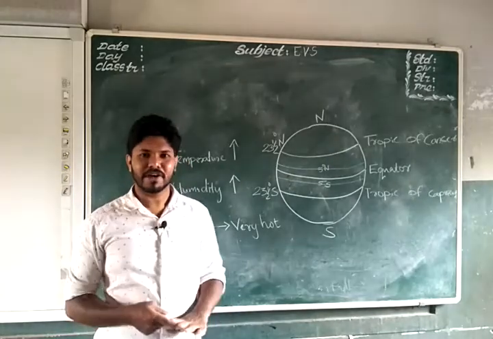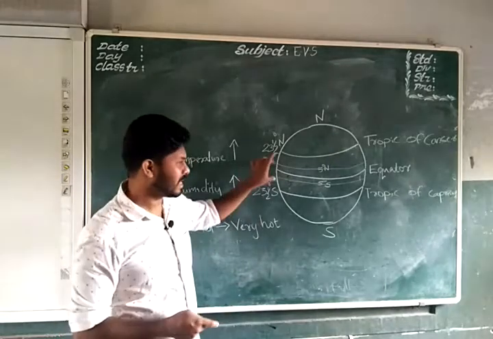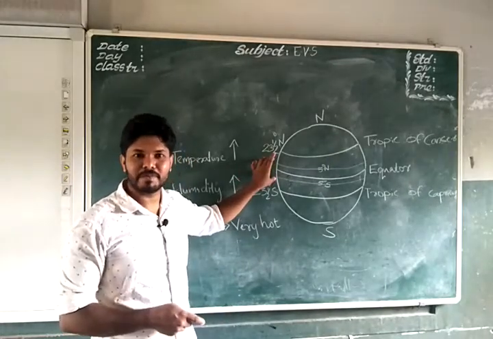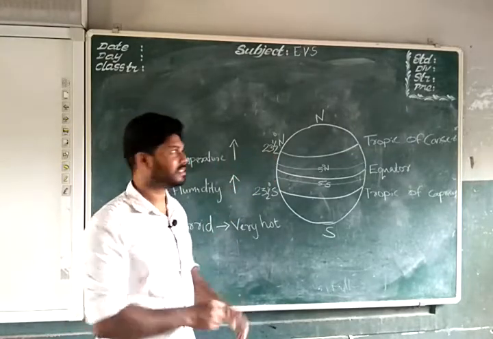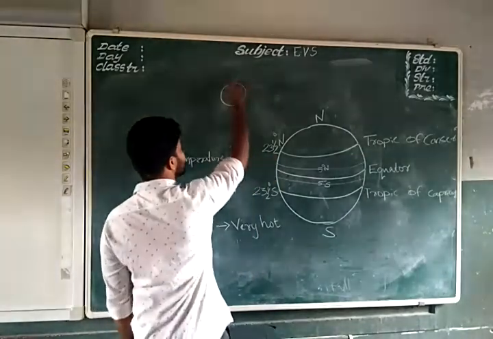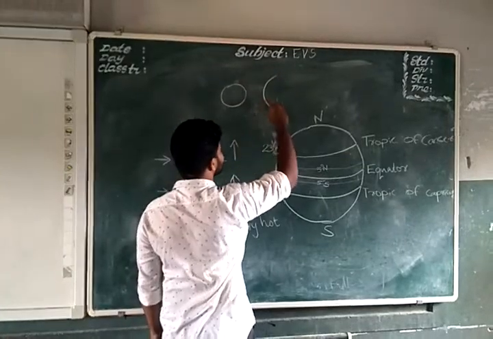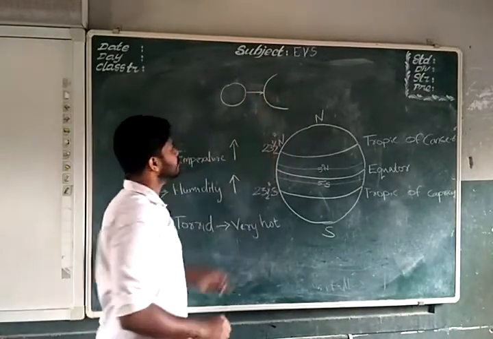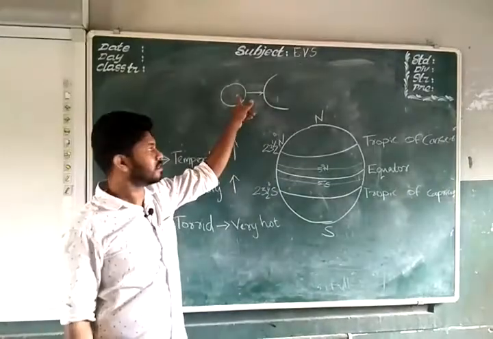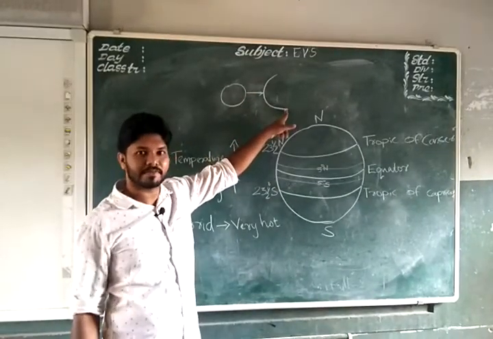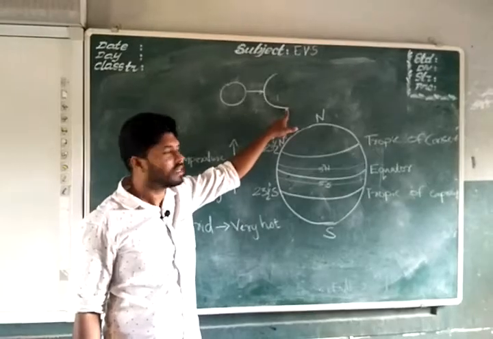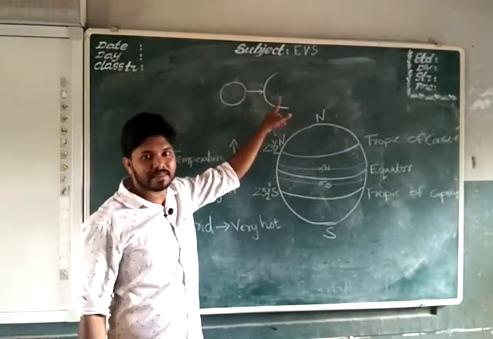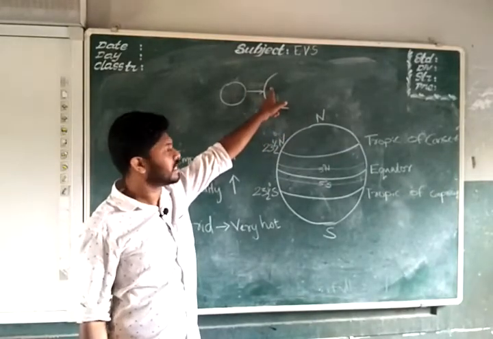See, we already know that the center portion of Earth is very much close to sun, isn't it? Here is the sun and our earth is here. This portion is very much close to the sun and this portion is very much far away from the sun. So it does not receive sunlight as it receives in the middle of the earth.